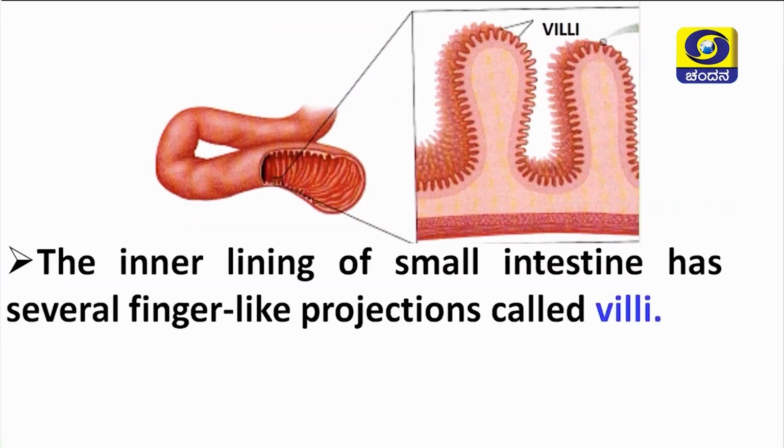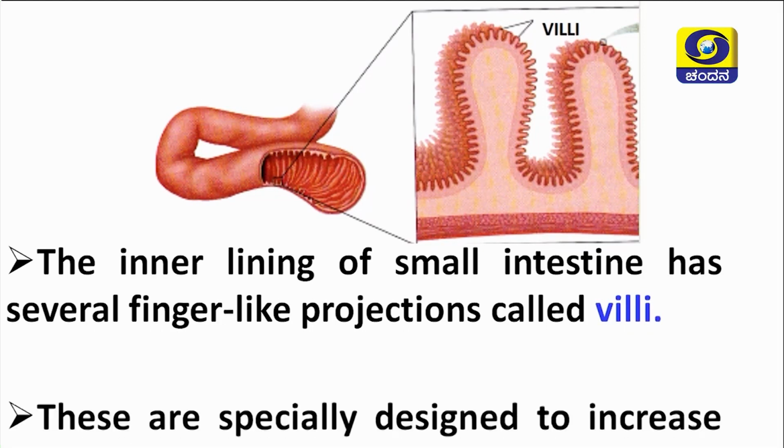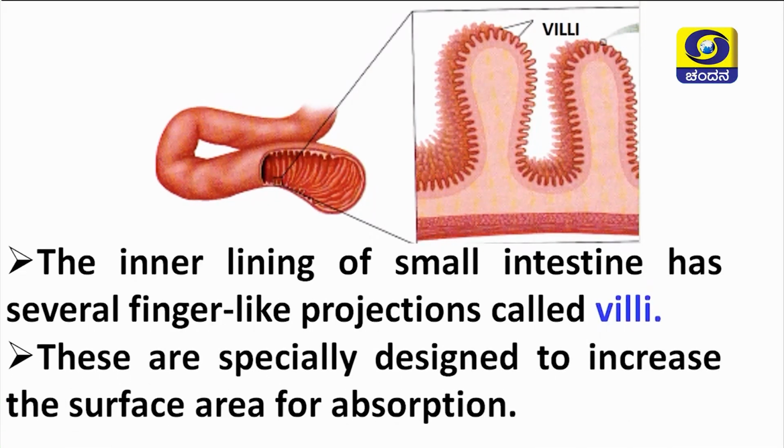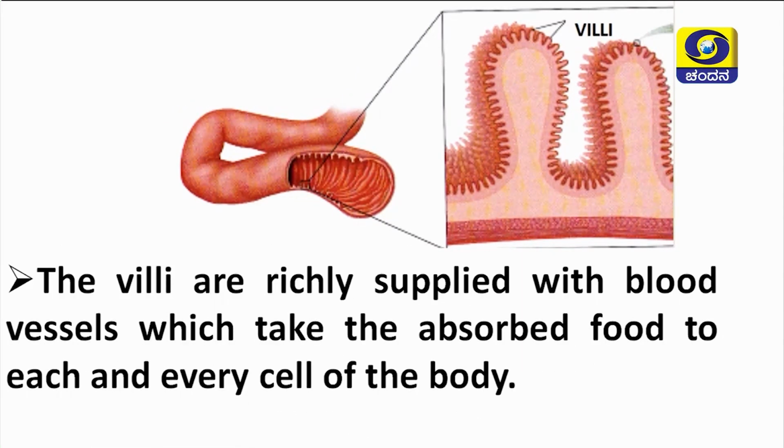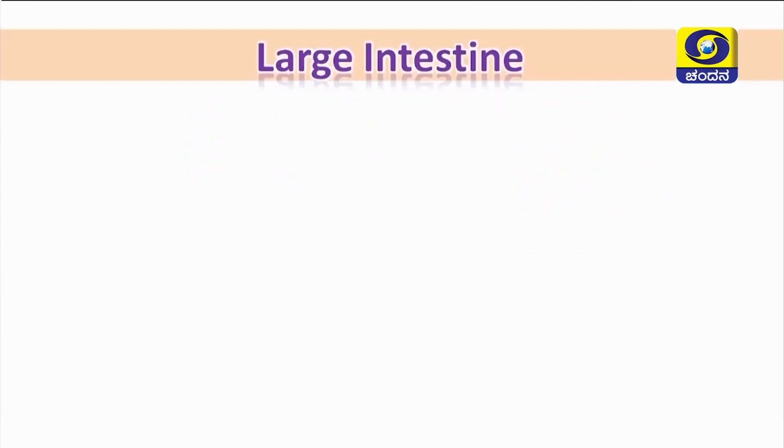Of course, the inner lining of the small intestine has several finger-like projections called villi, and these are specially designed to increase the surface area for absorption. Also, the villi have a rich supply of blood vessels which take the absorbed food to each and every cell of the body. So, villi play a very important role in the small intestine in absorption of the food.